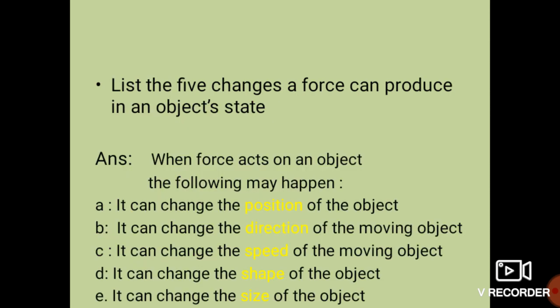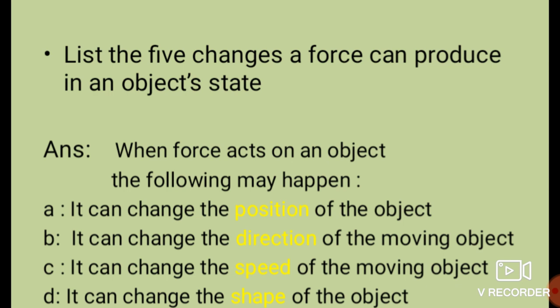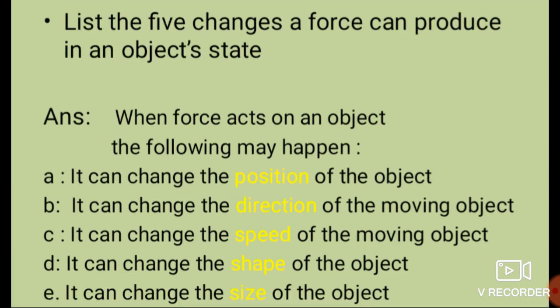See, list the 5 changes a force can produce in an object's state. Here you have to give the changes. What changes occur whenever any kind of force is applied on any object? Whenever force is applied on any object, what will happen? Certain things change for that object. The answer for this: when a force acts on an object, the following may happen.